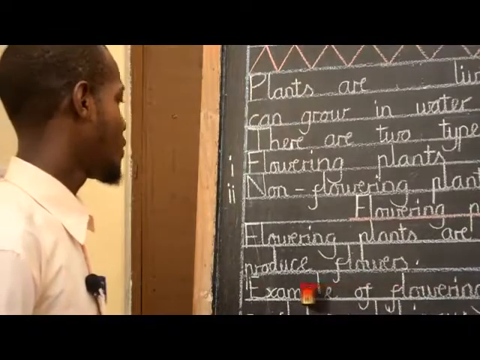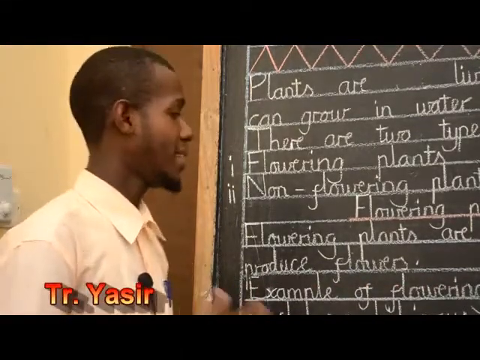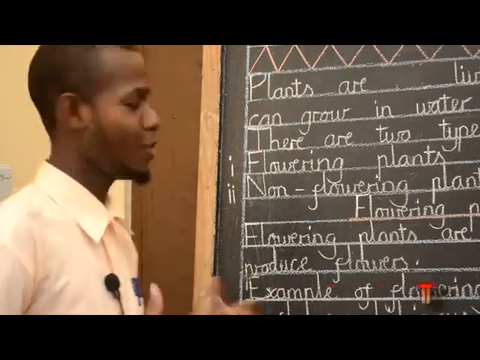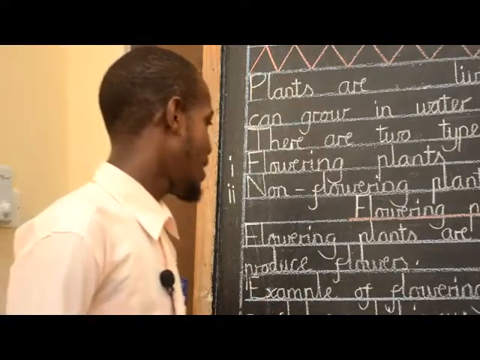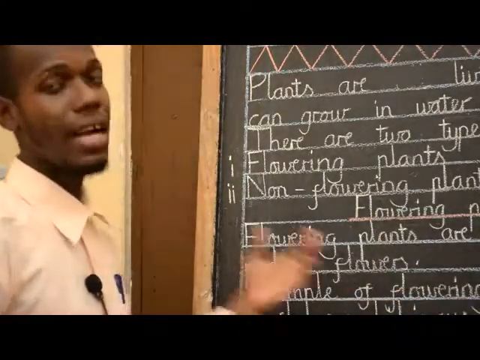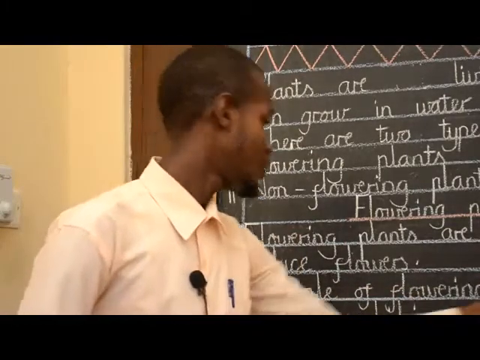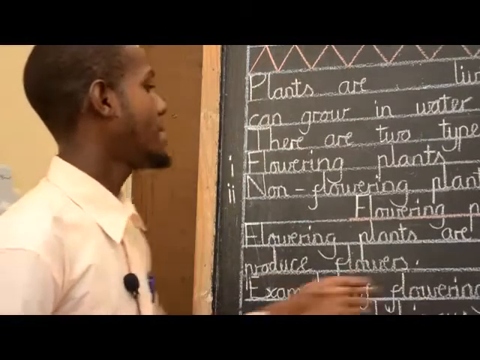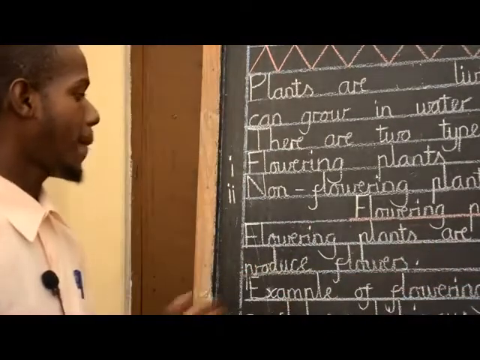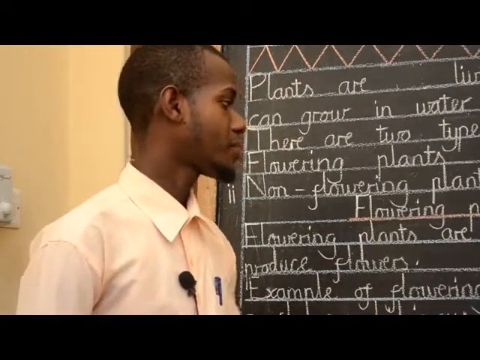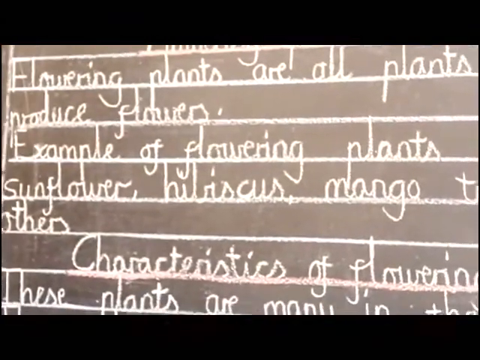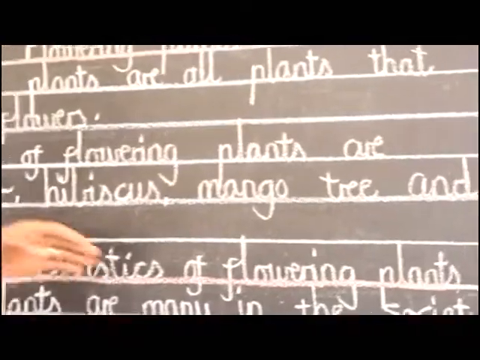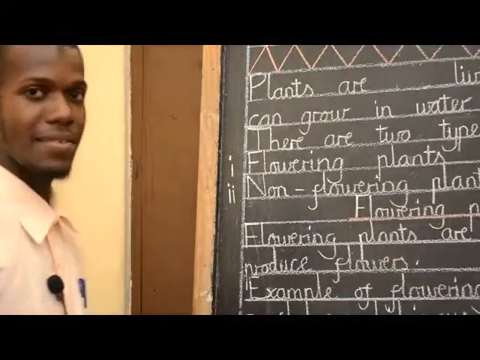We are going to see examples of flowering plants. In Swahili we say mimea inayotoa maua. Examples of flowering plants are sunflower, hibiscus, mango tree, and others. Mifano ya mimea inayotoa maua ni sunflower, hibiscus, muembe na kadhalika. This is the example of flowering plants. Are we together?